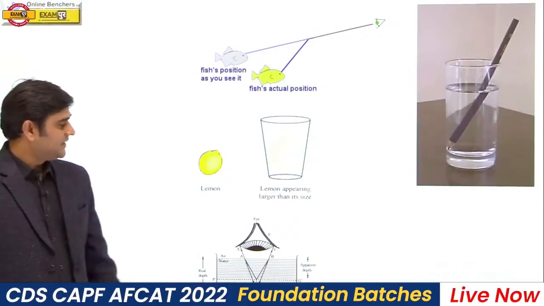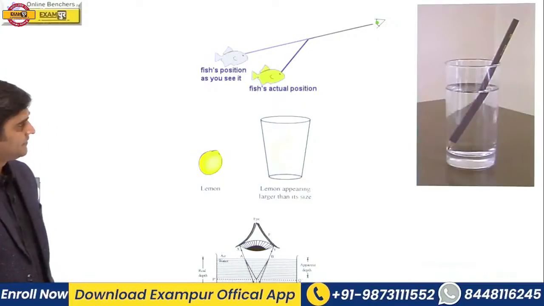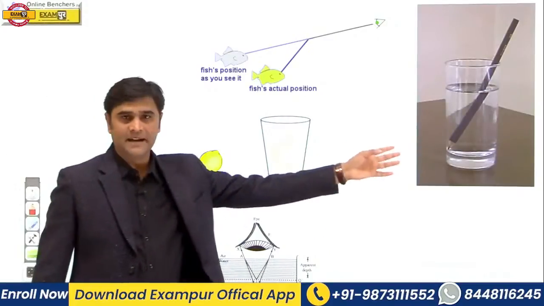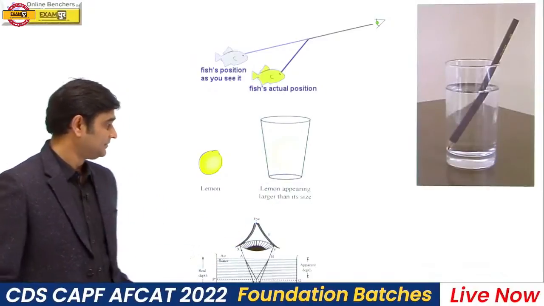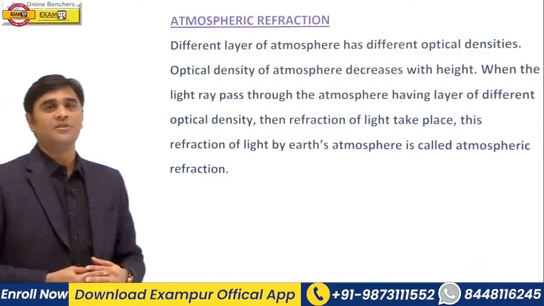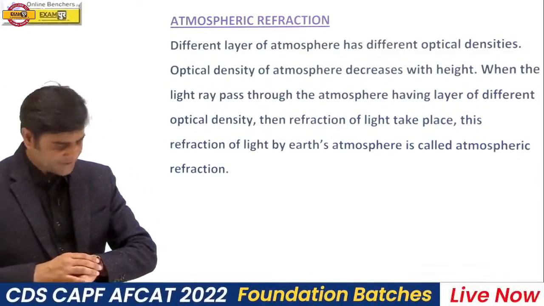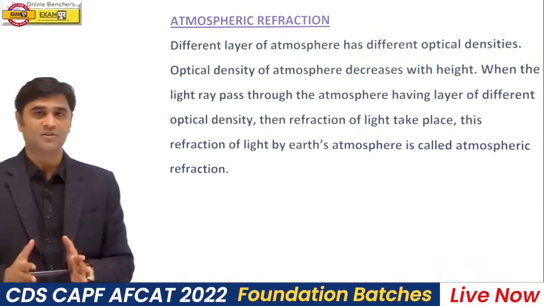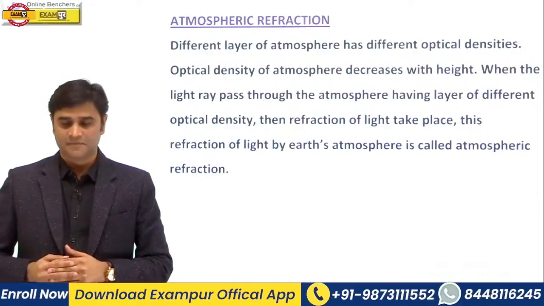So all these phenomena are due to refraction of light. Pencil appears to be bent. A lemon appears bigger in size. Now what is atmospheric refraction? Now we are going to discuss atmospheric refraction of light.